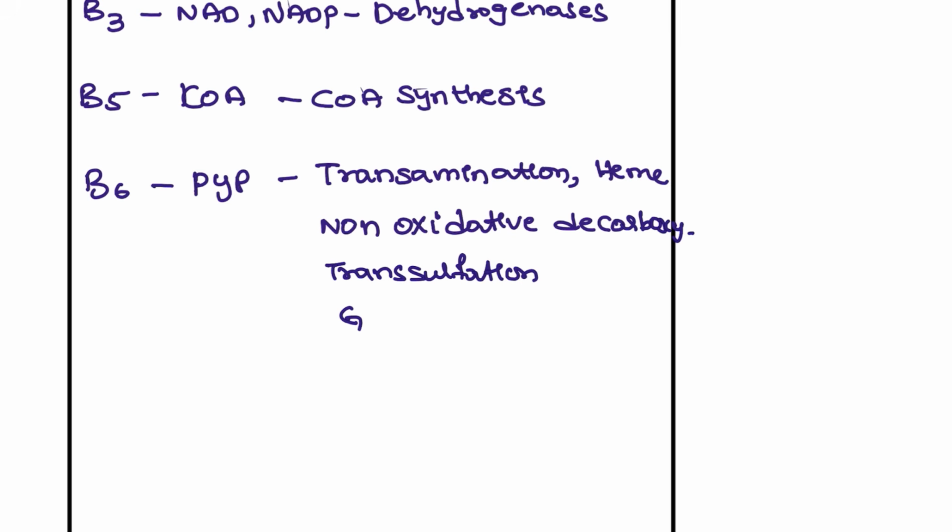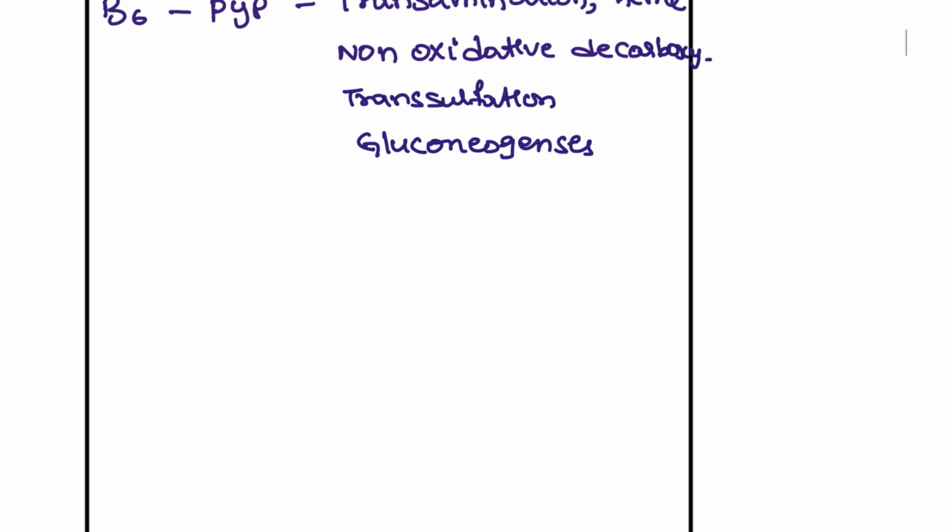This is also important for gluconeogenesis. Coming to B7, this is biotin, also known as vitamin H, and it is important for carboxylations, just the carboxylations.